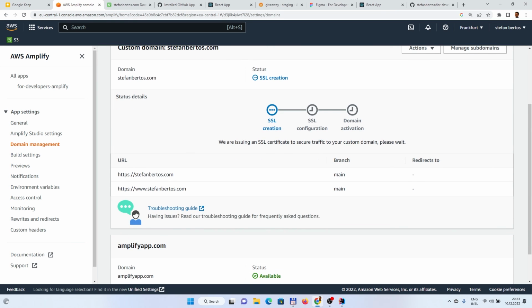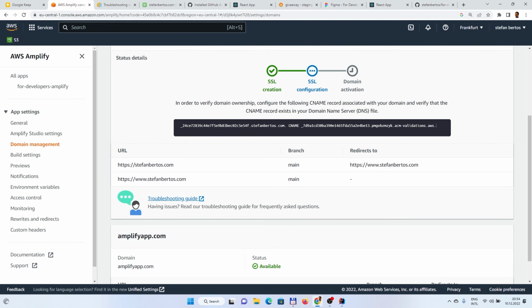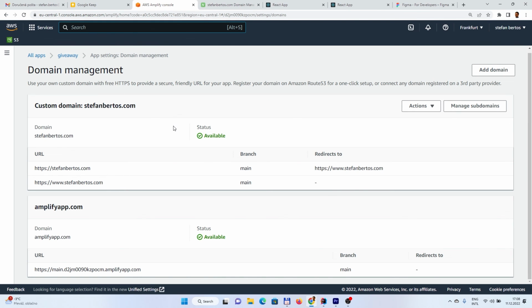And then obviously there will be some other steps which you need to do. And basically the next step is to verify that you are the owner. So you need to create a CNAME. When you correctly set up the domain management, basically all the entries into your custom domain, then this screen will show you that the status is available, the certificate will be generated, and so on.